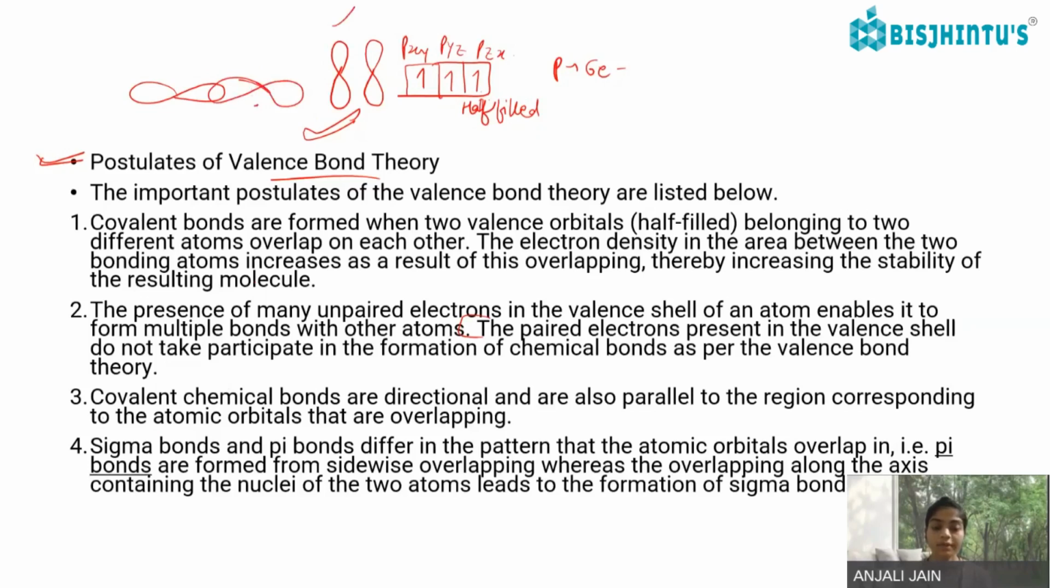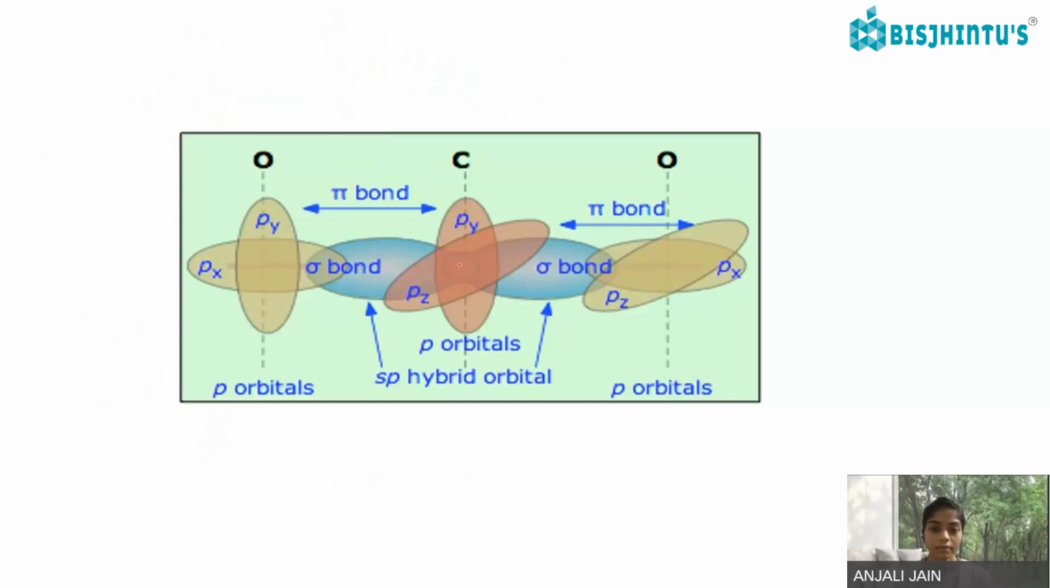So sigma bonds and pi bonds differ in the pattern that the atomic orbitals overlap. Pi bonds are formed from sidewise overlapping, whereas overlapping along the axis containing the nucleus of the two atoms leads to the formation of sigma bond. Here this is our sidewise overlapping, this is parallel overlapping. So the pi bonds will always be formed by the sidewise overlapping. Here sigma bond will be formed, and here pi bond will be formed. Okay, this is your sigma bond, and this is your pi bond. So here we get the pi bond and sigma bond.